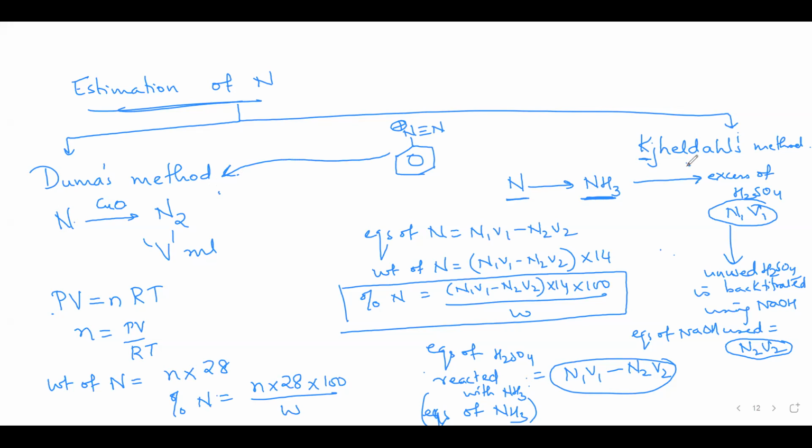It cannot be detected using Geldahl's because here nitrogen will be eliminated out as what? It will be eliminated as N2, na? So Geldahl's method cannot be used for diazonium. Neither it can be used for azo compounds. Azo compounds also undergo elimination of N2. So azo compounds and diazonium are detected using Dumas only. Geldahl's cannot be used for this. So just make a note of this.